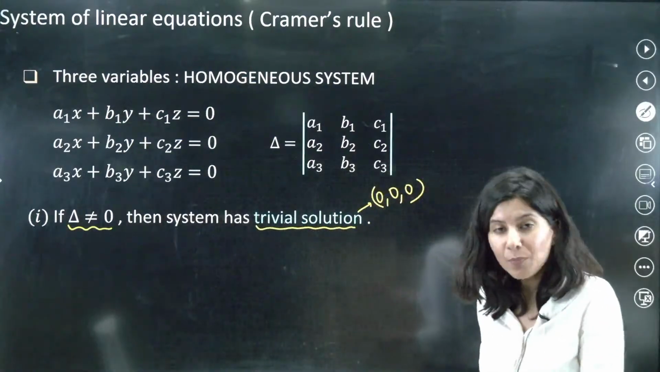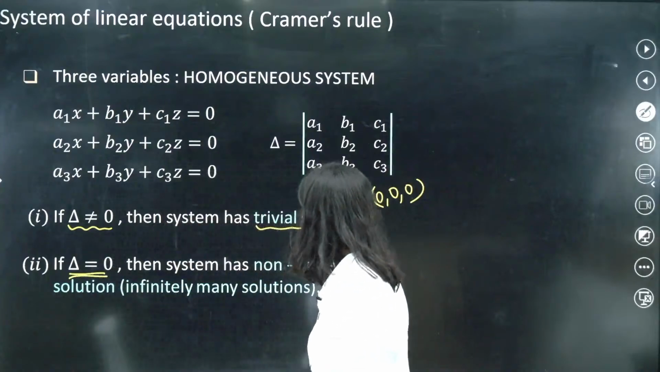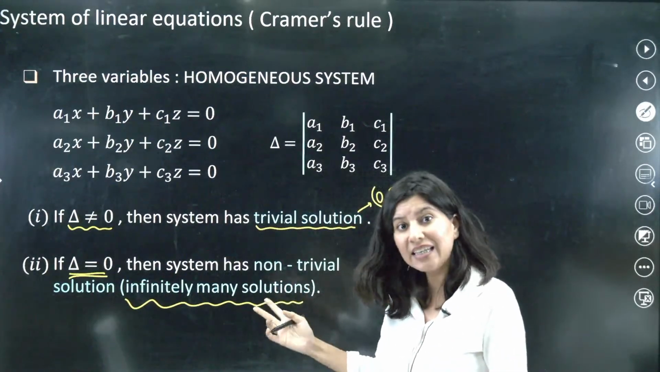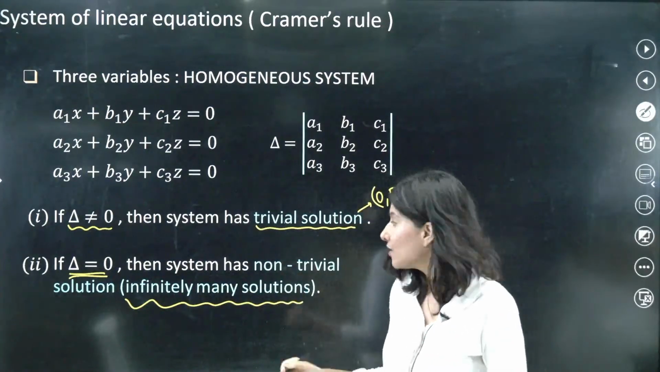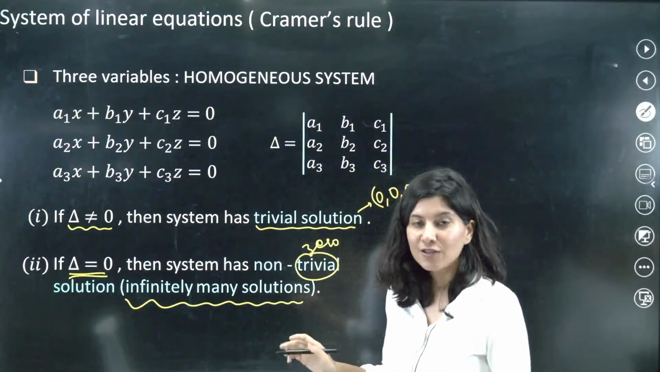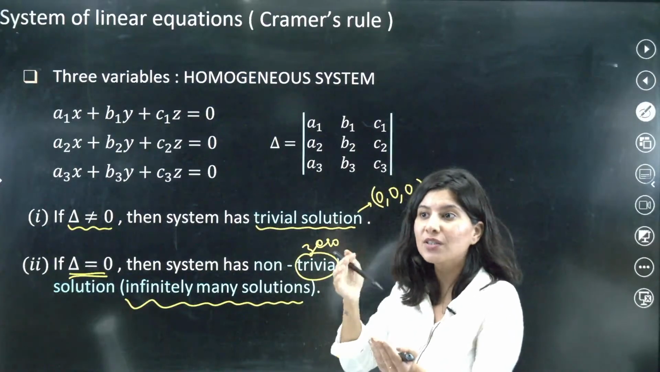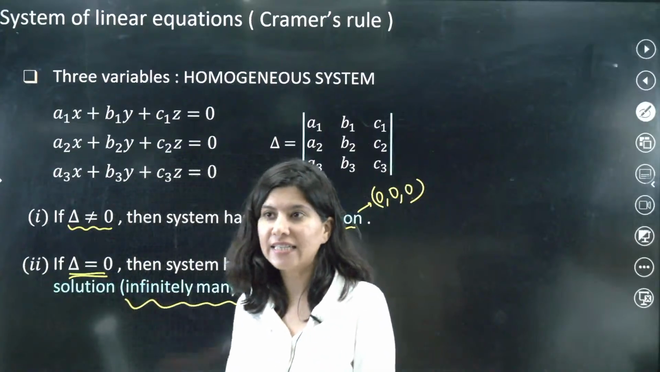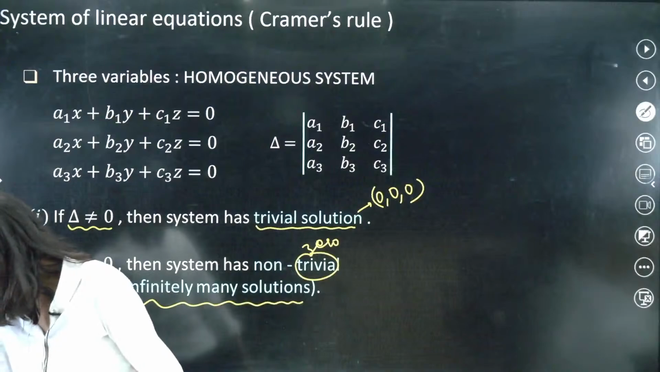Okay? Another possibility: if your determinant is 0, then there is a clear-cut case of infinitely many solutions. The other terminology for this is non-trivial solution. So trivial means 0, right? So non-zero solution. Zero solution means that 0, 0, 0 is getting satisfied. Getting it? Two conditions for homogeneous. Okay.